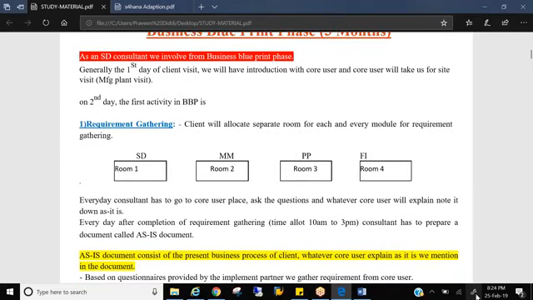So once you start your activities, that means to gather the requirement, in general, they'll fix some time because your core user is already a very senior manager. He might be a senior manager, sales, or a general manager, right? Let's say he is already occupied with work. Many people report to him. He needs to respond to lots of mails and lots of things, right? So he cannot sit the whole day with you. So they fix some time.